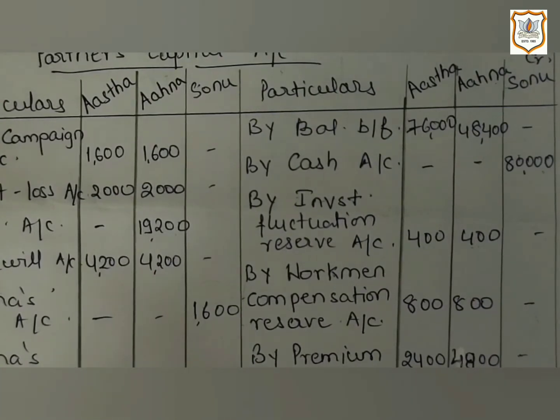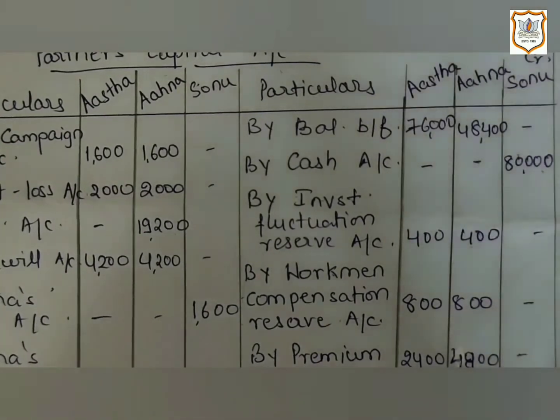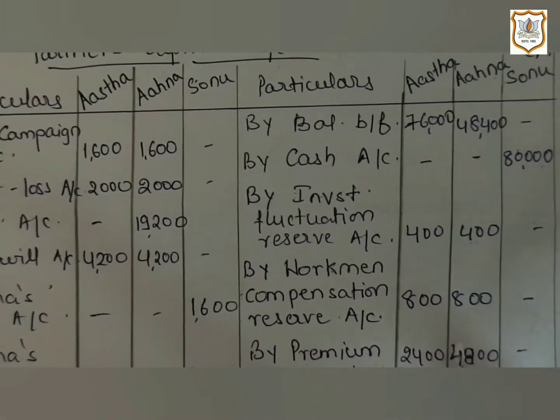So you must note that IFR, that means investment fluctuation reserve, or we can also say investment fluctuation fund, is created to meet the fall in the market value of investment. It is created to adjust the difference between the book value and market value of investment. And the excess of investment fluctuation fund over the difference between book value and market value is credited to old partners in their old ratio. That is what we have done here. Now the investment fluctuation reserve will not appear on the liability side of the balance sheet as it has been distributed.